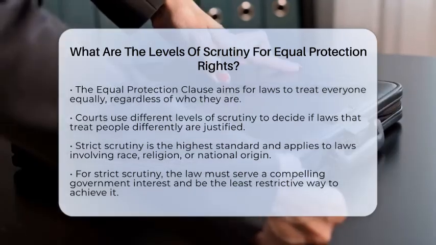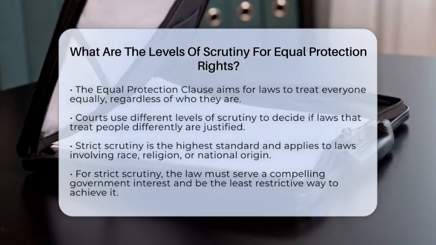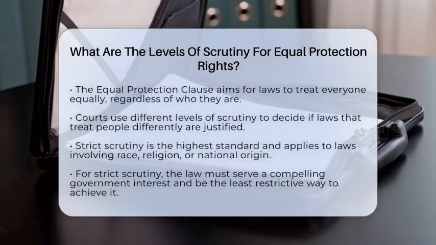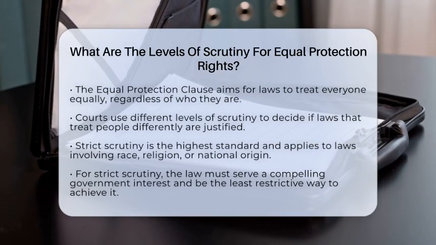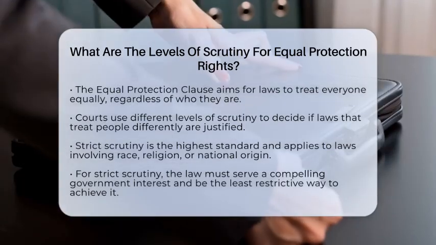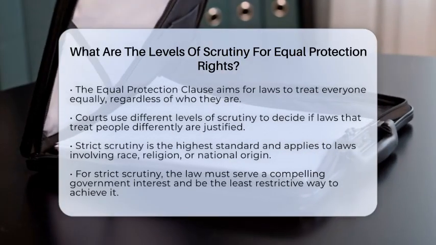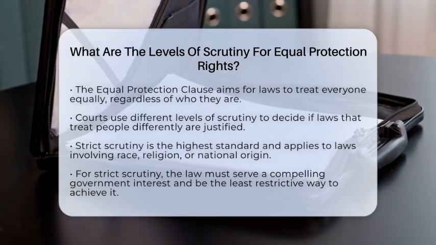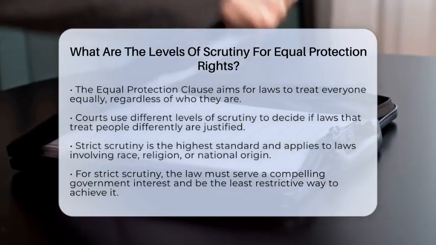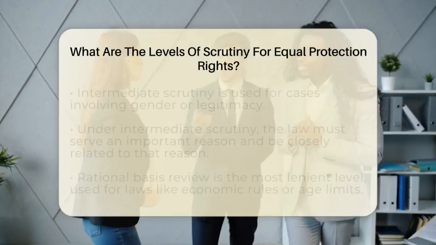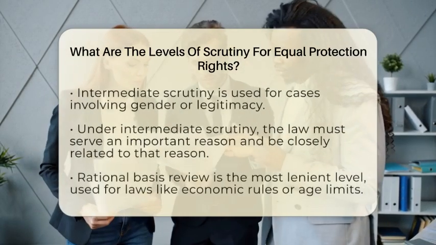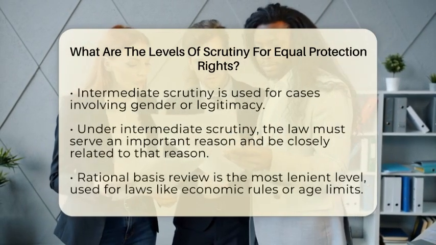There are three main levels of scrutiny. The highest and toughest one is called strict scrutiny. It applies when a law involves groups like race, religion, or national origin. When courts see these, they ask if the law serves a very important reason, called a compelling government interest. Plus, they check if the law is the least restrictive way to reach that goal. If it doesn't meet both these tests, the law is usually struck down.